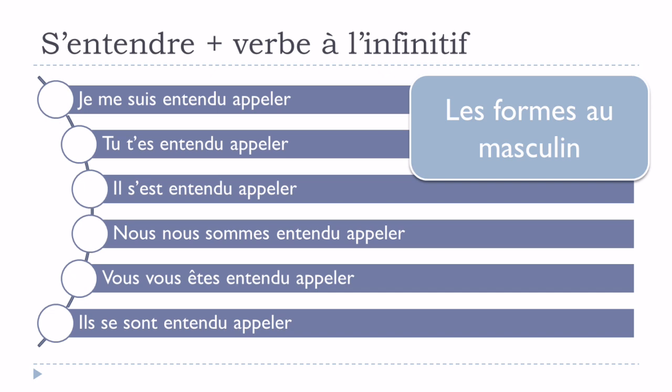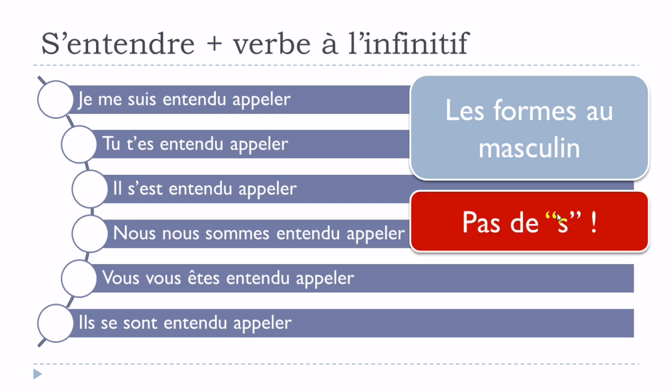And the main thing that you've got to keep in mind is that you won't put this S at the end of your participe passé. Because normally, when we get this type of structure, with être and then the participe passé, we put S when we get the plural form. In these cases, when you use s'entendre and then a verb at the infinitive, you don't put this S at the end of your participe passé.